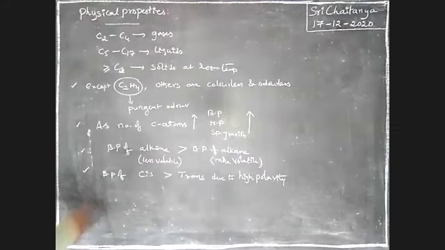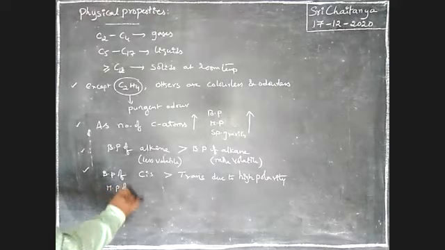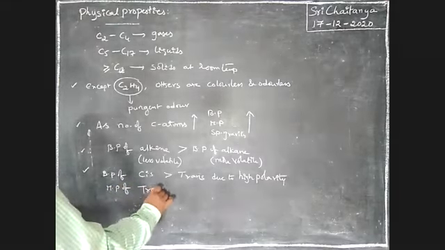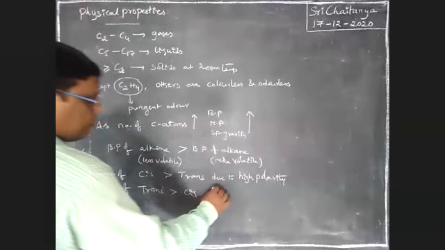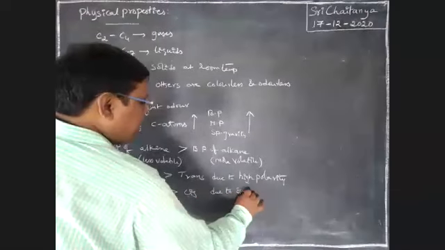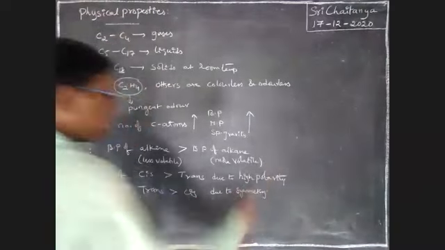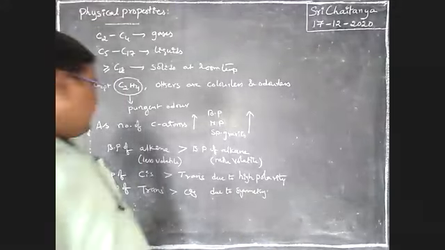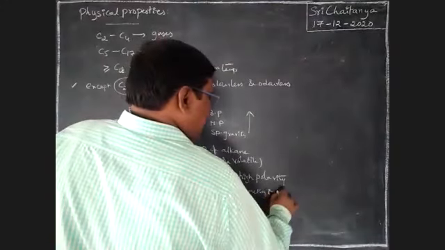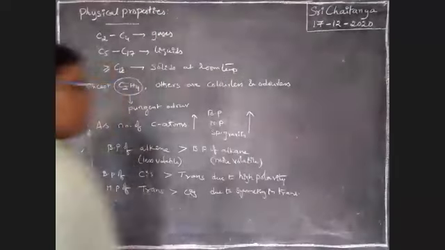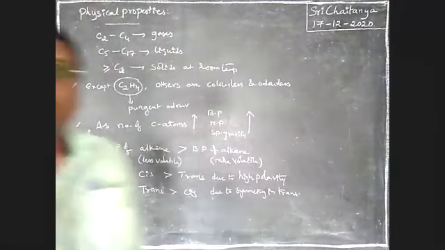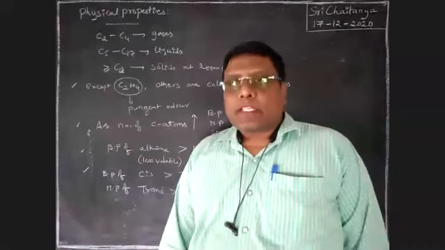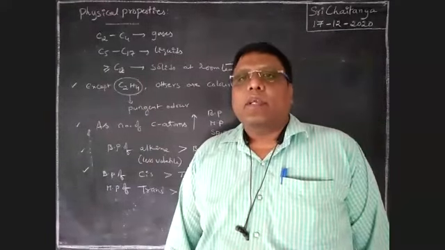Okay. Next, the melting point of trans is greater than cis, because of symmetry in the trans condition. Due to symmetry in trans, the melting point of trans is greater than that of cis. So these are all general physical properties, boys. Please keep them in mind.